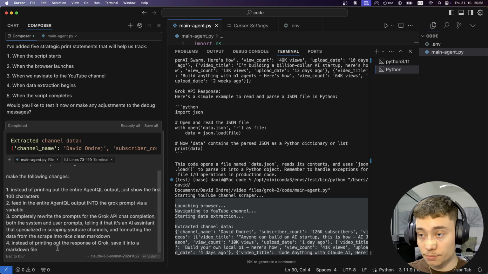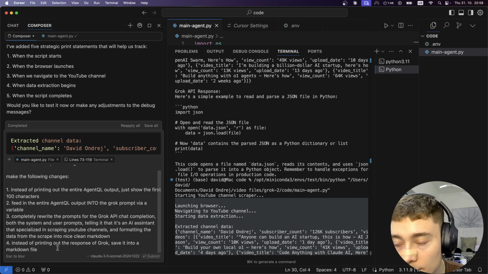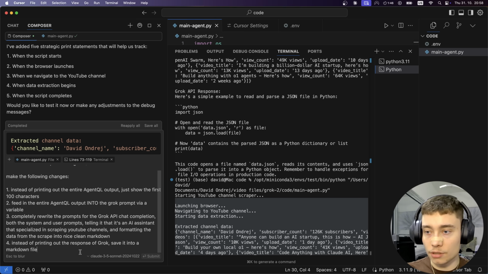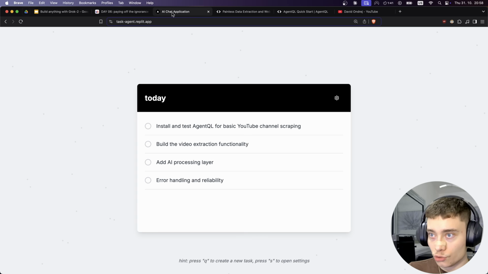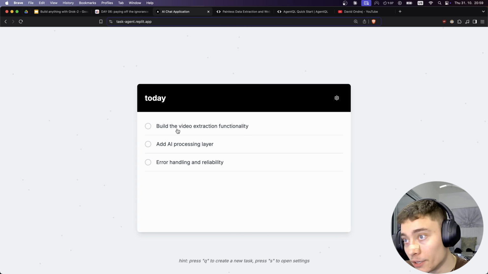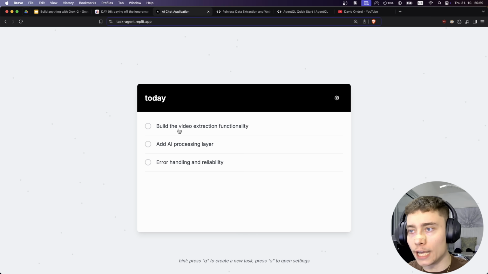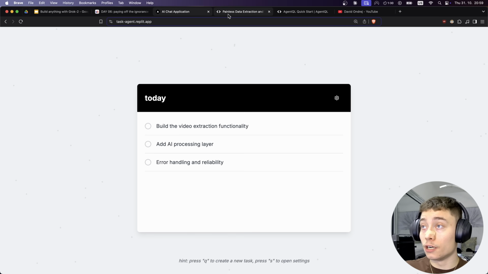Okay, I think that's pretty good. Let's see any other change we need to make. AgentQL, yeah, I think that's good. Let's revisit our to-do list. So install text.html, this works. Build the video extraction functionality. So we kind of already have this half implemented. We're right now implementing this layer.